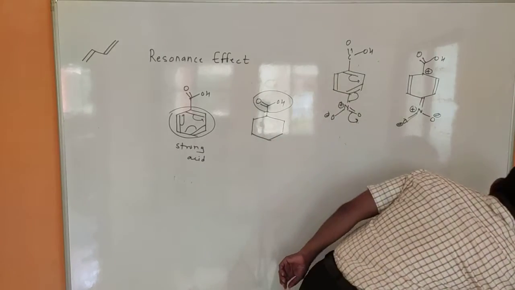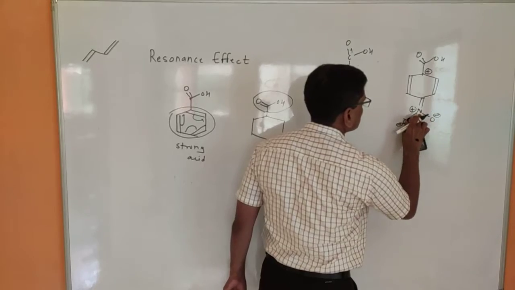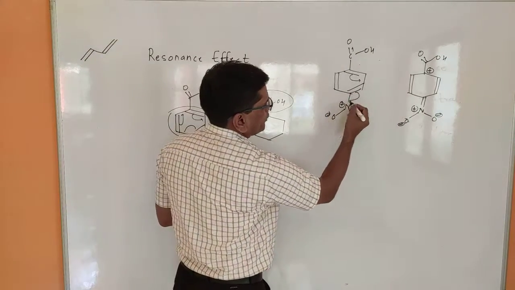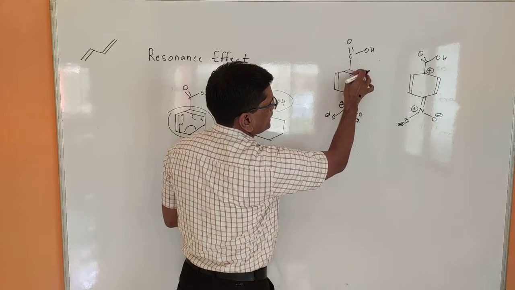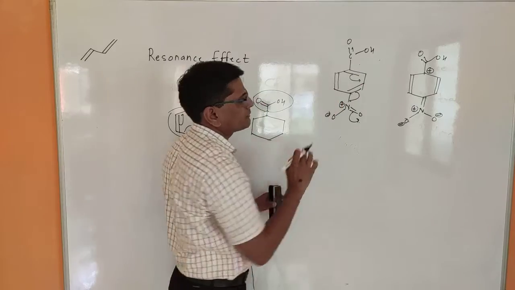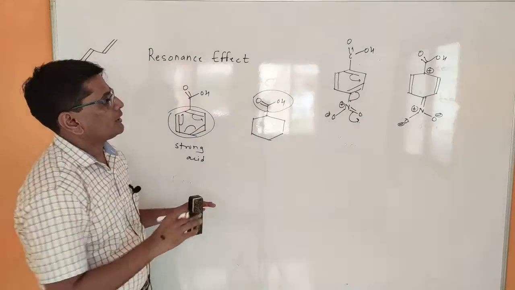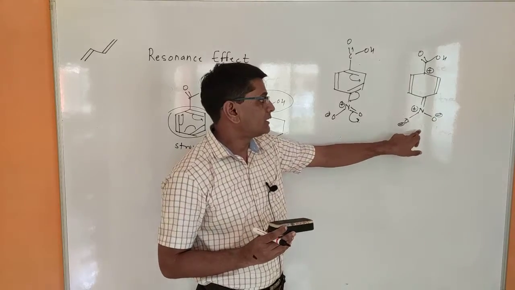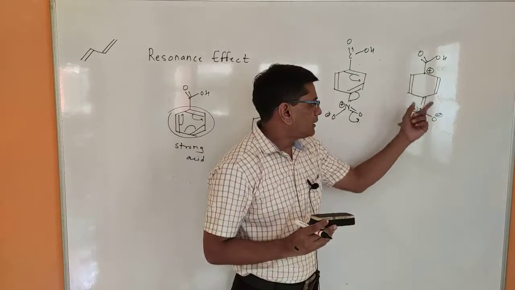This process is step by step. That means first this electron is shifted here and positive charge is formed, then this double bond is shifted and positive charge is formed, then this double bond is shifted and positive charge is formed by resonance effect. Now we are interested in this structure. That's why I write this structure here.